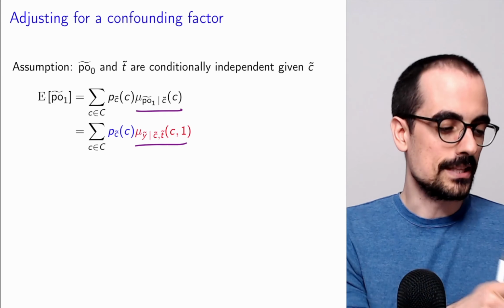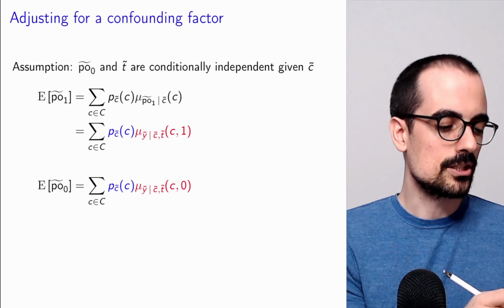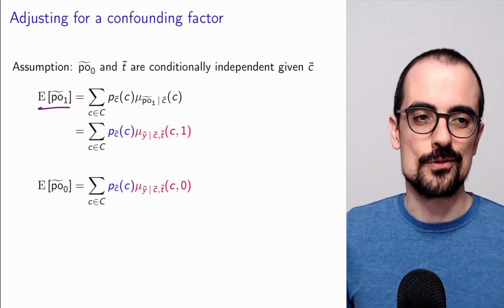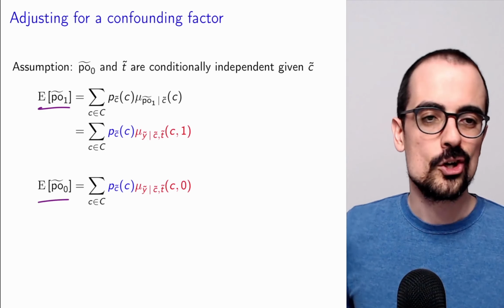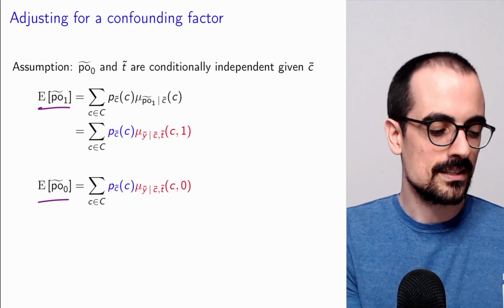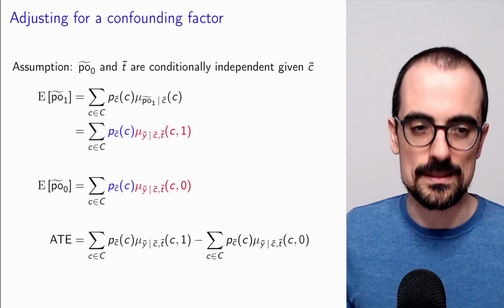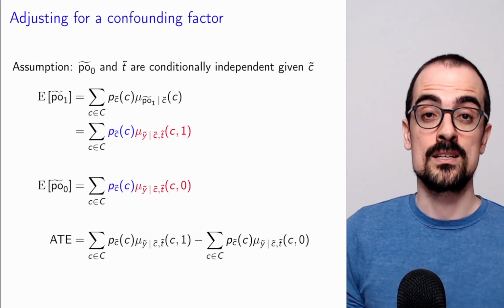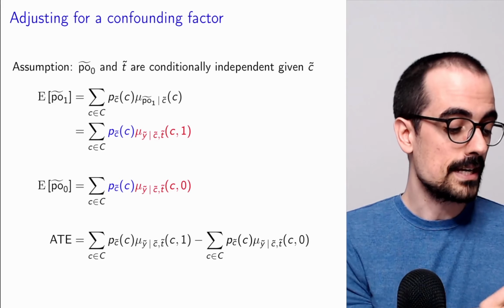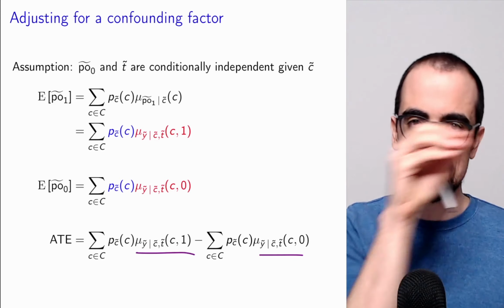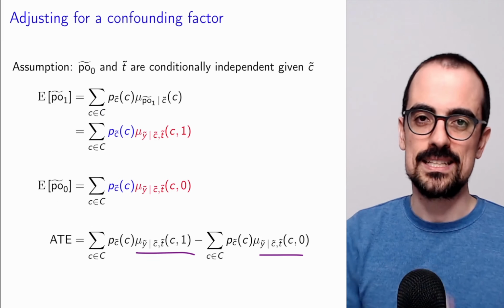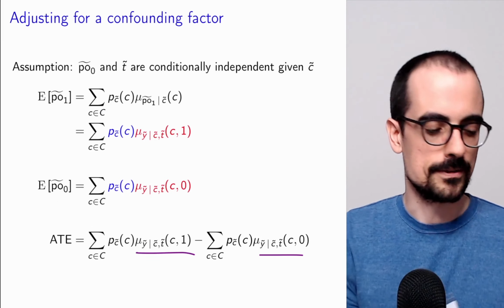But the point is that under that assumption, this is actually equal to the mean of the potential outcome associated to treatment. We do exactly the same thing for the mean of the potential outcome associated to no treatment. And this enables us, under this conditional independence assumption, to estimate the average treatment effect by looking at the conditional means for each value of the confounder and then aggregating them using the PMF of the confounder.